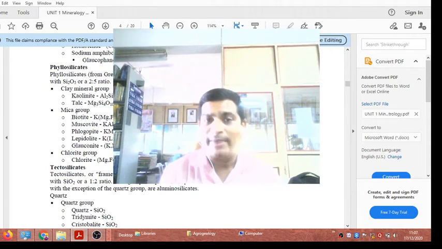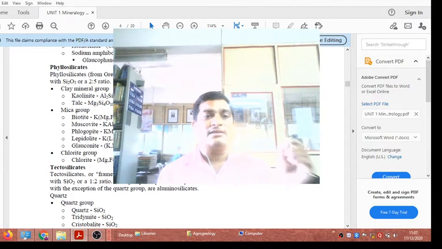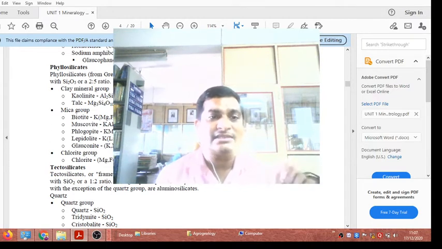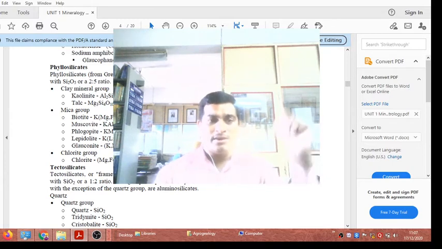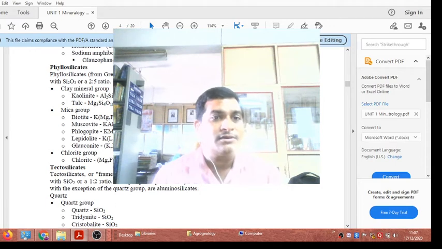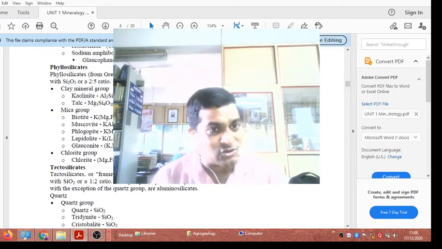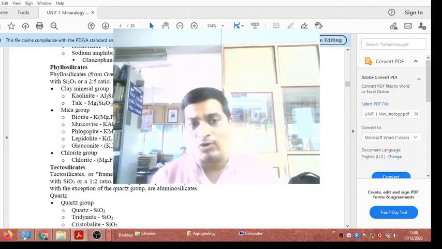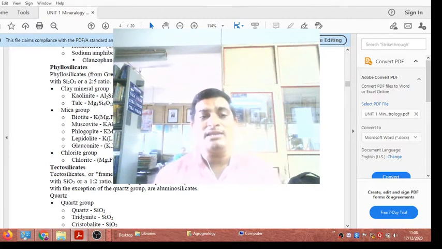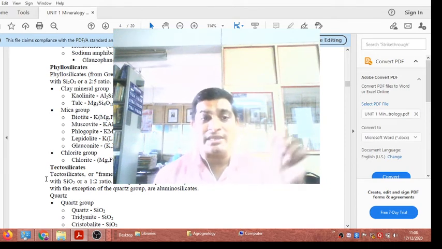Then another, phlogopite. Phlogopite is also a light colored mineral, glassy type color, showing the chemical composition KMg3AlSi3O10. One of the rocks, kimberlite, belongs to the volcanic type of igneous rocks. In that kimberlite, some phlogopite is present in the kimberlite rock. And diamond is a variety. Diamond, you know diamond. Diamond is the most precious mineral which occurs in the kimberlite.